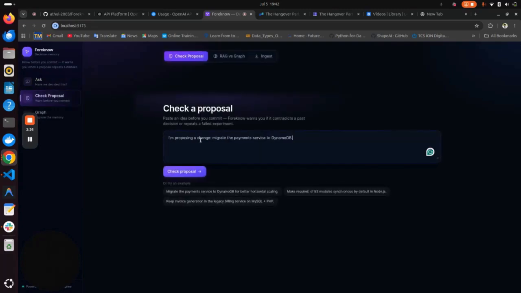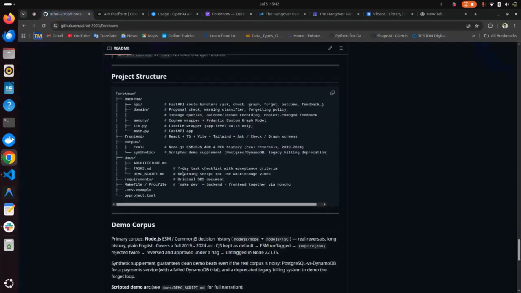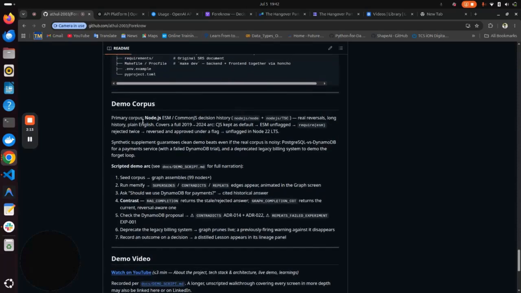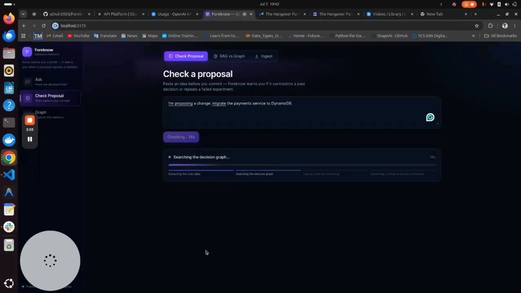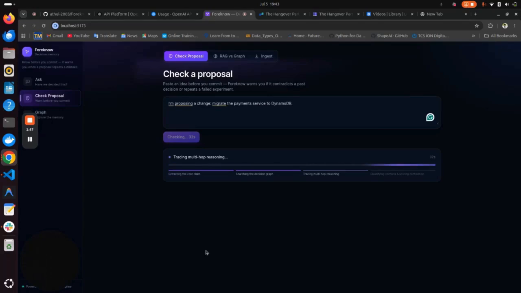Here I'm giving in a proposal: I'm proposing a change to migrate the payment services to DynamoDB, and I'm clicking check proposal. For the demo, I'm using the Node.js decision history from 2019 to 2024 as the primary corpus data. As you can see, Foreknow is working and checking the proposal I have suggested. It takes time, as you can see from the steps taking place, but under the hood it takes up to 60 seconds to get a response based on the data in the decision graph.